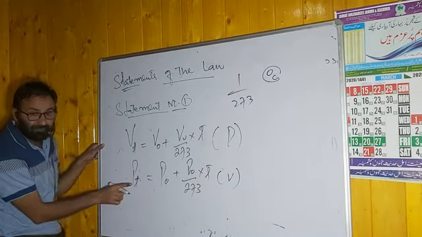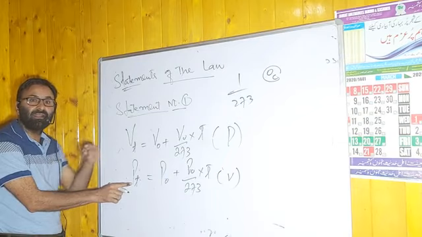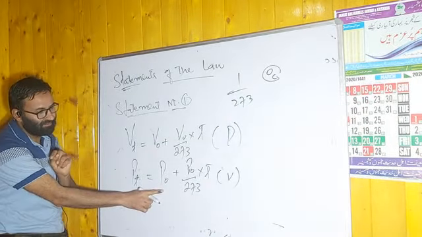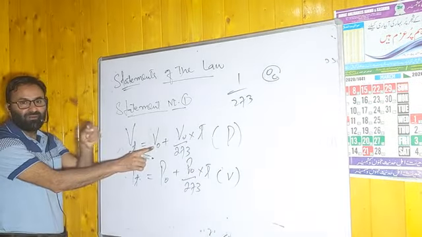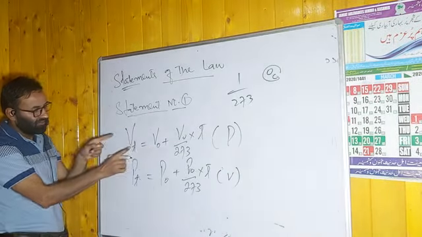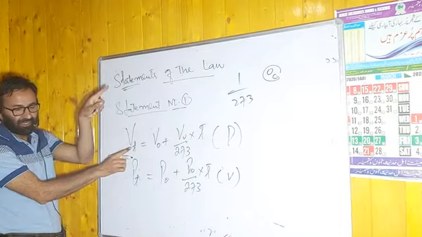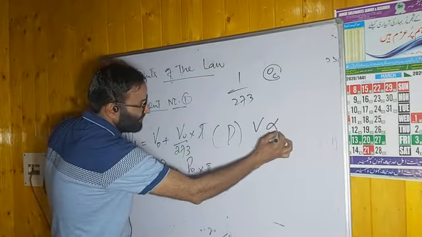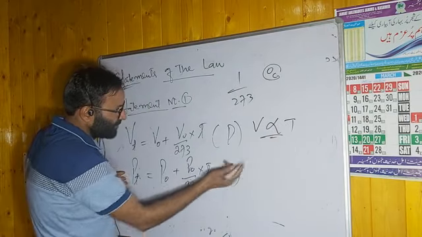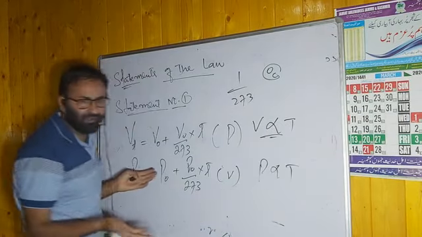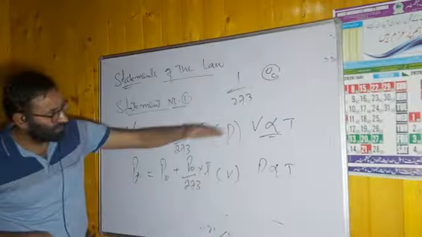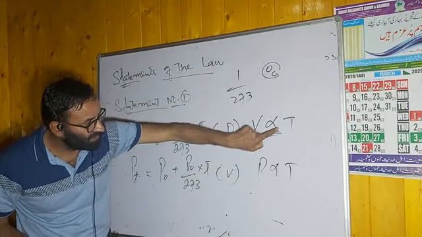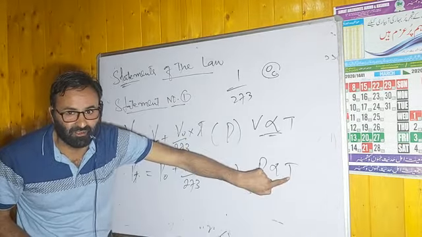What is PT? Pressure of a gas at any temperature. What is P0? Pressure of a gas at 0 degree Celsius. Remember this point, जैसे कि V0 है volume of a gas at 0 degree Celsius. VT है volume of a gas at any temperature. In the same way, in the Charles law, volume is directly proportional to temperature. But in Amontons' law, pressure is directly proportional. This is the only difference between the Charles and Amontons' law. Here volume is directly proportional to temperature, and here pressure is directly proportional to the temperature.